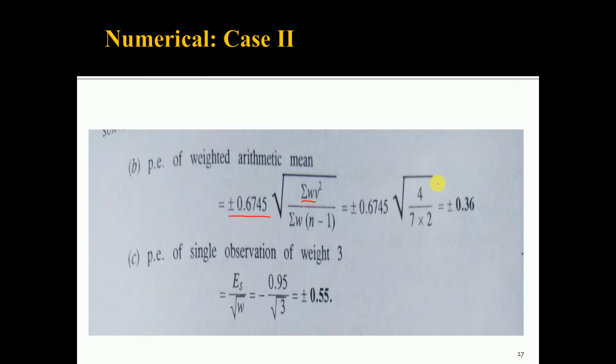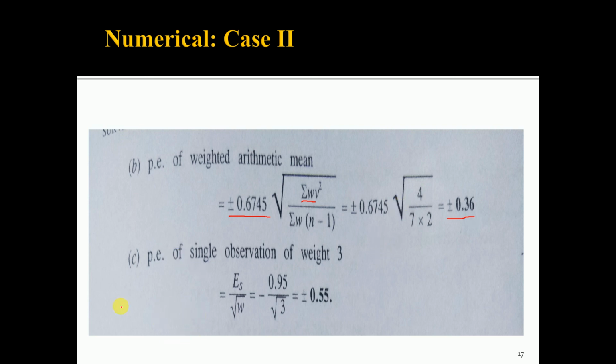So this is 7 multiplied by n minus 1. Here the number of observations are 3, 3 minus 1 is equal to 2. If you substitute the values, you will get the probable error of weighted arithmetic mean as plus or minus 0.36.